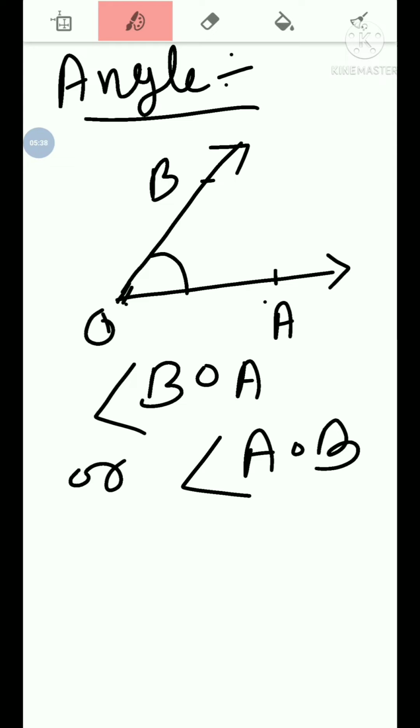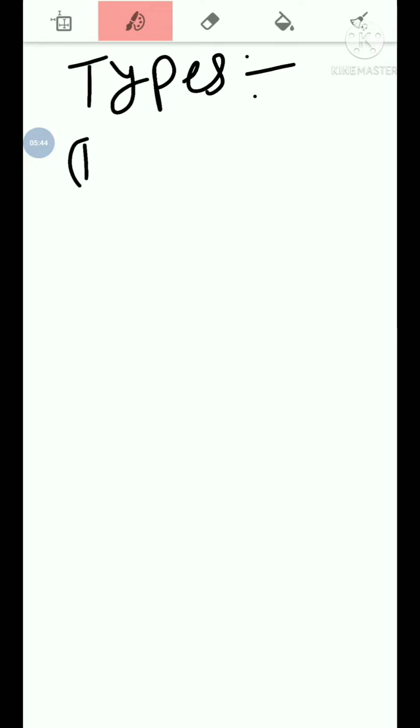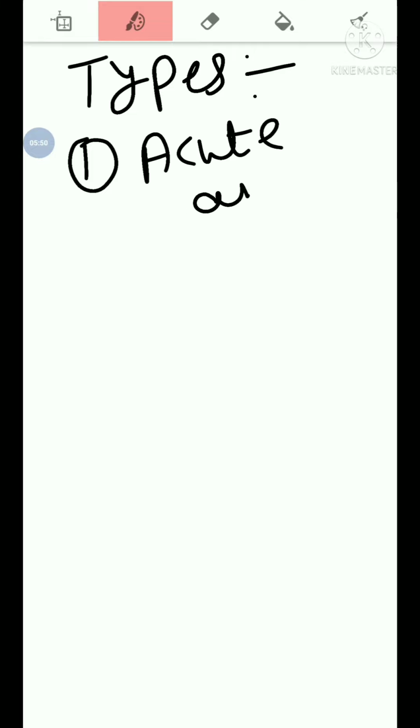Okay. Now we talk about types of angles. The first one is our acute angle. What is an acute angle? The angle greater than 0 degree and less than 90 degree.